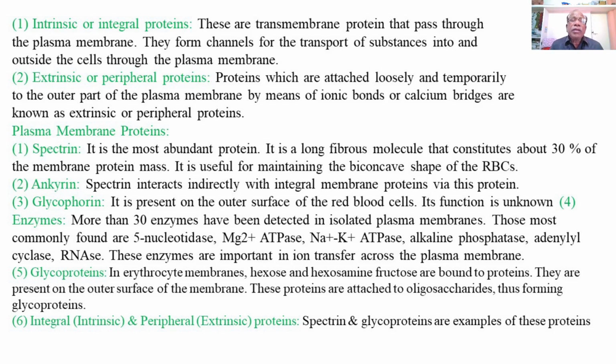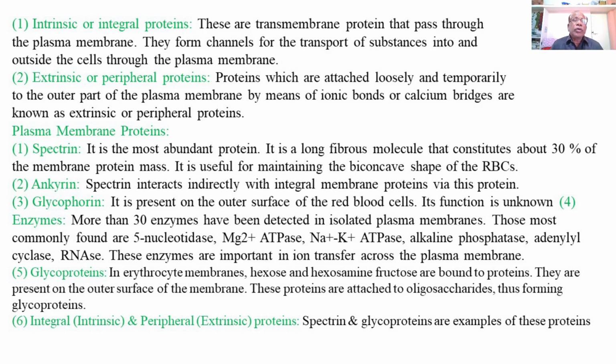Spectrin type of protein is the most abundant protein, a long fibrous molecule that constitutes about 30% of the membrane protein mass. It is useful for the maintenance of the biconcave shape of the RBCs, or erythrocytes.